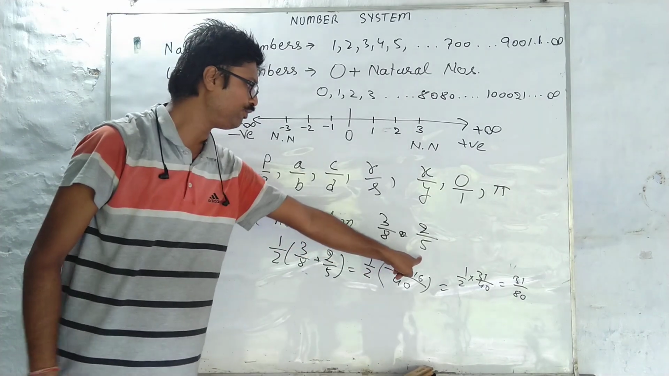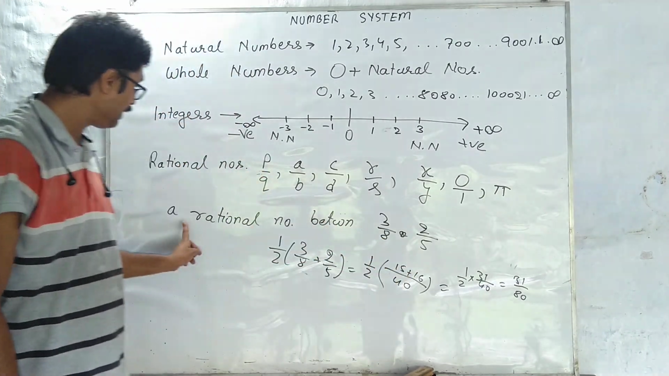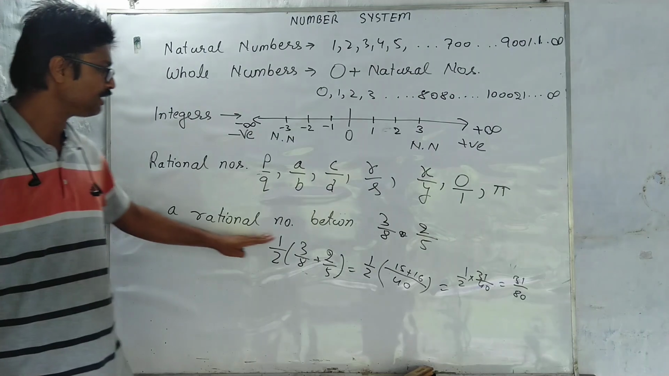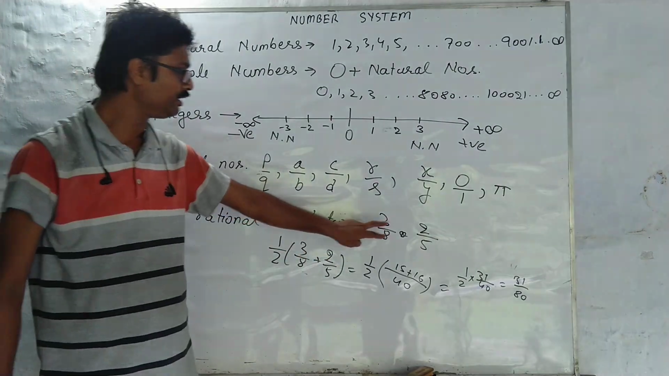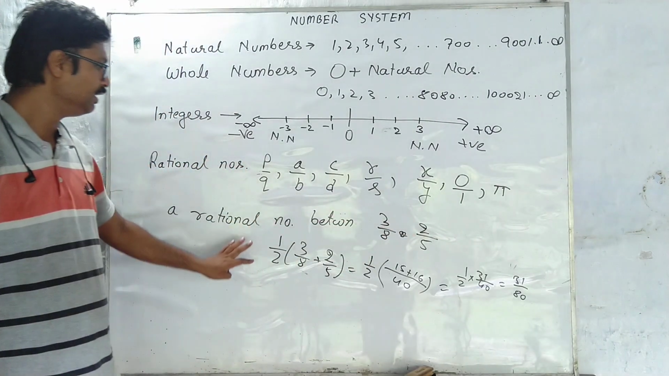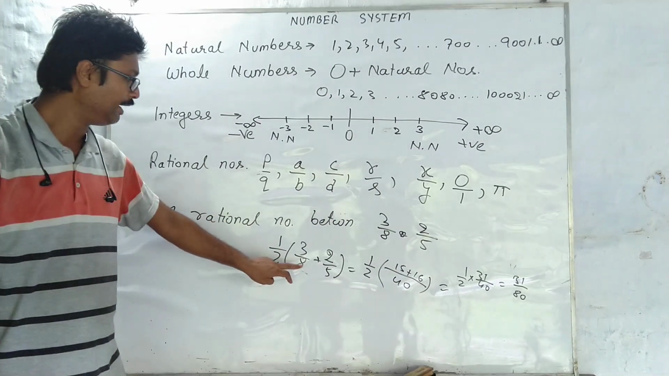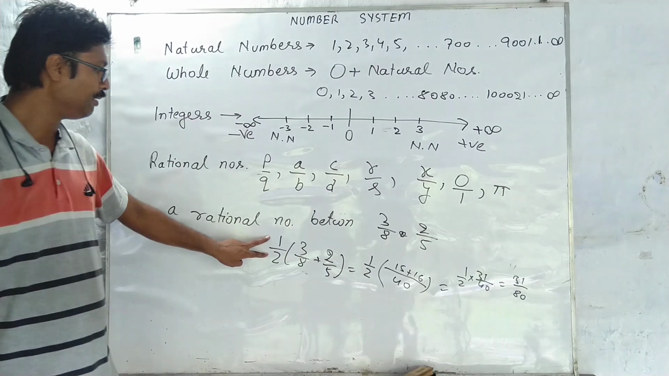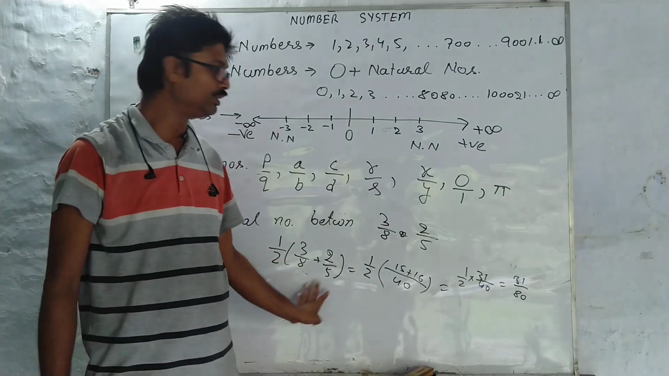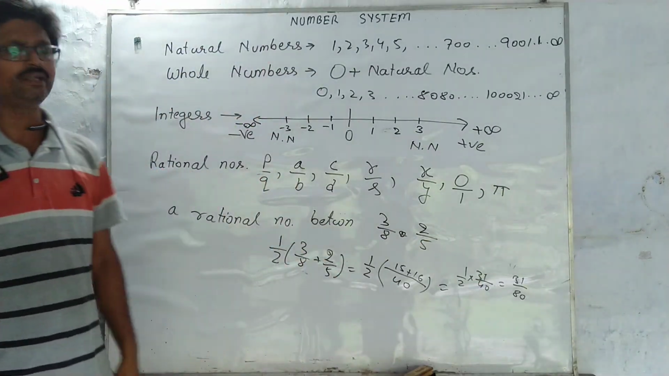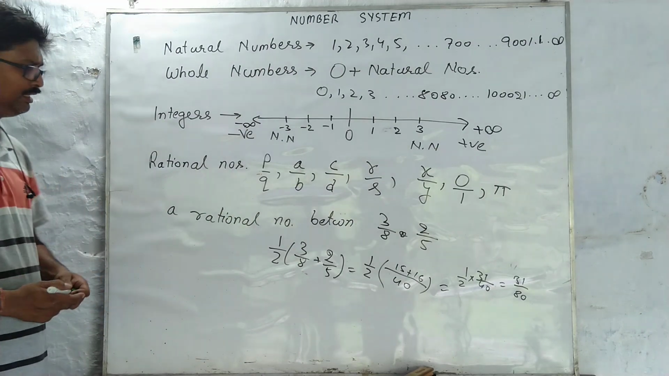We have to find one rational number in between 3 by 8, which is a fraction, and 2 by 5, again a fraction. What I did, I added 3 by 8 plus 2 by 5 and I multiplied it by half. The half of both numbers is going to be 31 by 80. That's the simplest method.